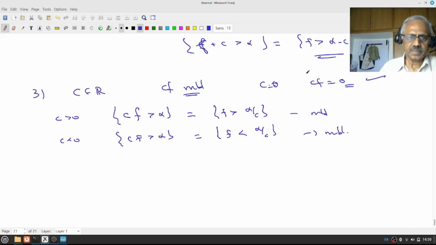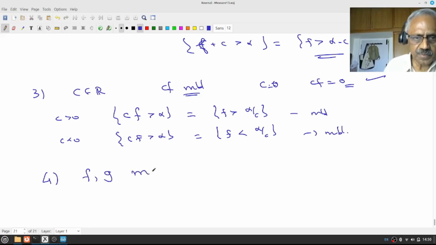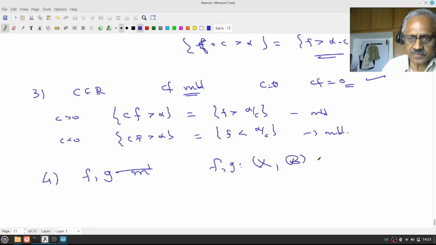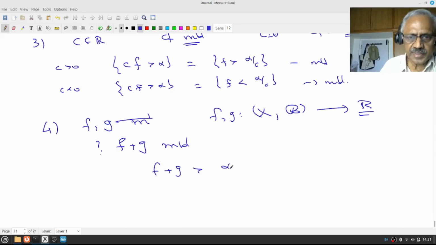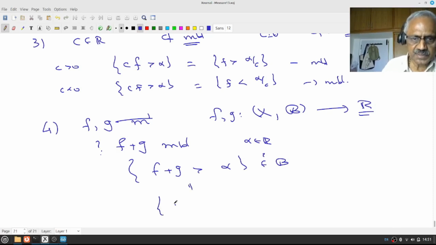Okay, right. Now let us see, if f and g are measurable. Let me assume f and g to start with are real valued functions, not extended real valued. Then I want to show f plus g is measurable. So what is it that I have to do? I have to prove, give me any alpha in R, that f plus g greater than alpha is measurable, that is, whether it's in B. But this object is nothing other than f greater than alpha minus g.